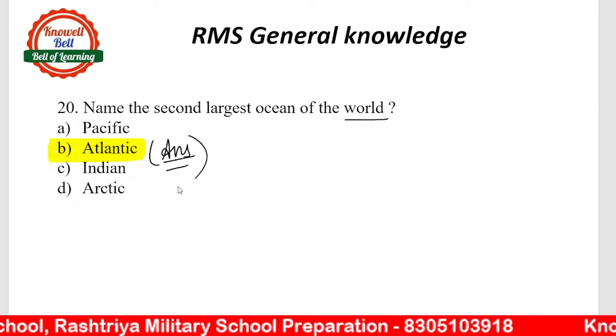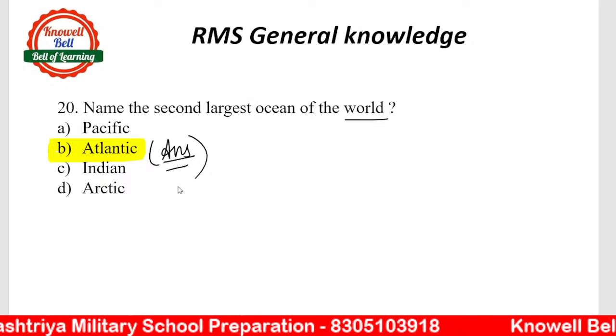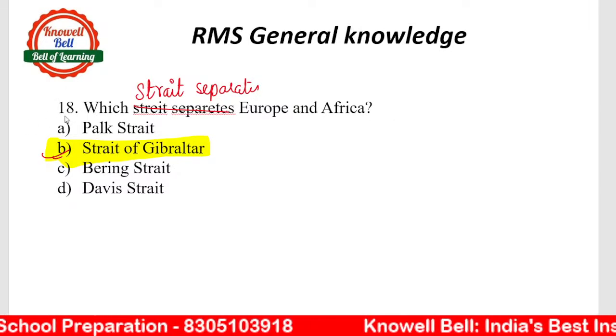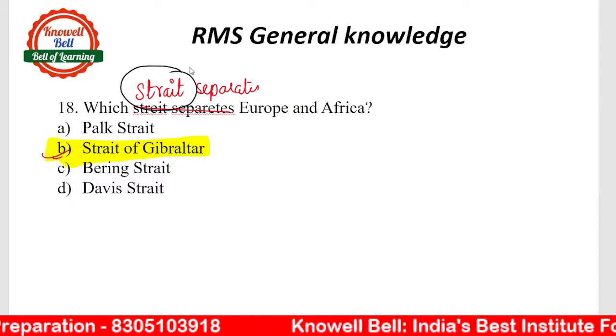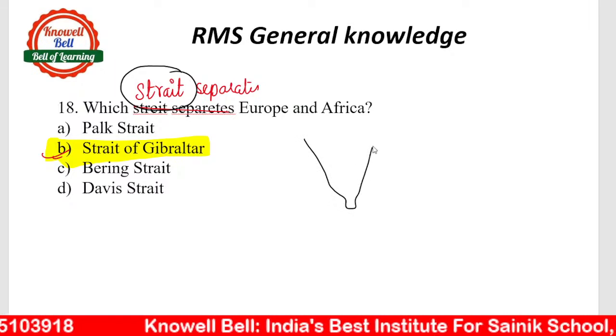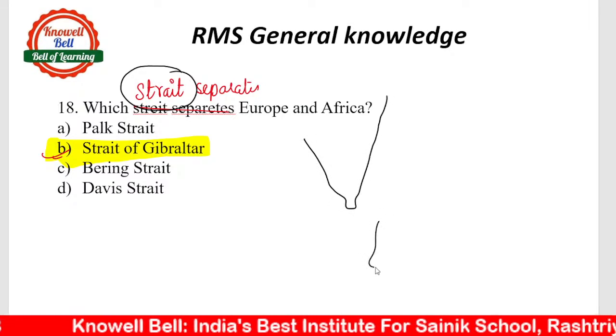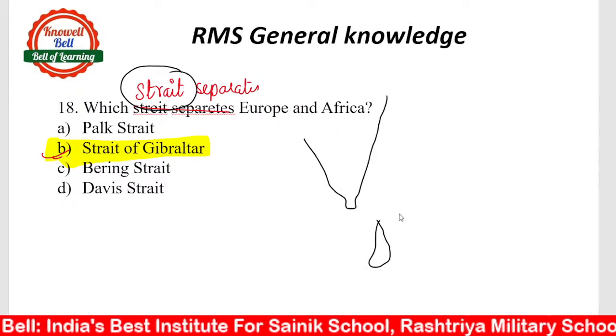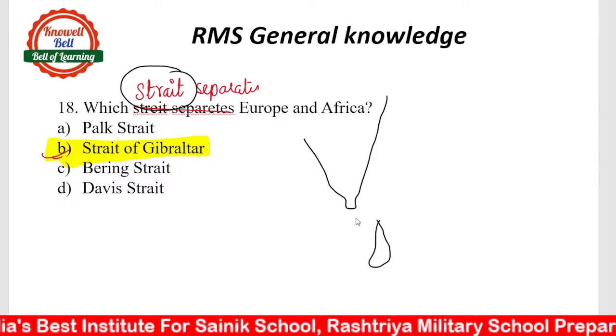Now coming to your doubts. Vishu had a doubt in this question: strait. What is the meaning of strait? So Vishu, have a look. When I told you that this is India, this is Sri Lanka, and how India and Sri Lanka are separated, here you will see they are separated by a narrow piece of sea.